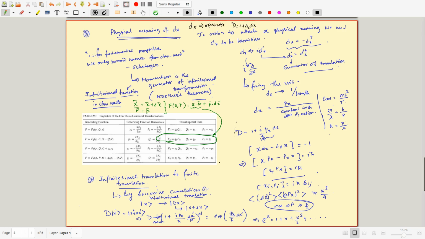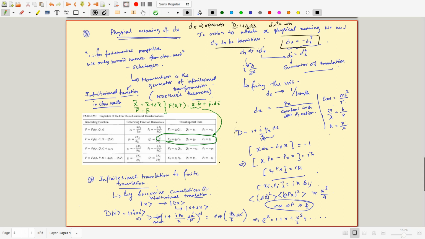This is an identity operator, identity matrix. So dx also is an operator because this is a scalar and this is an operator which is a matrix also. But to attach a physical meaning, it has to be Hermitian, and it is not Hermitian, because we just proved that dx dagger must be equal to minus dx.